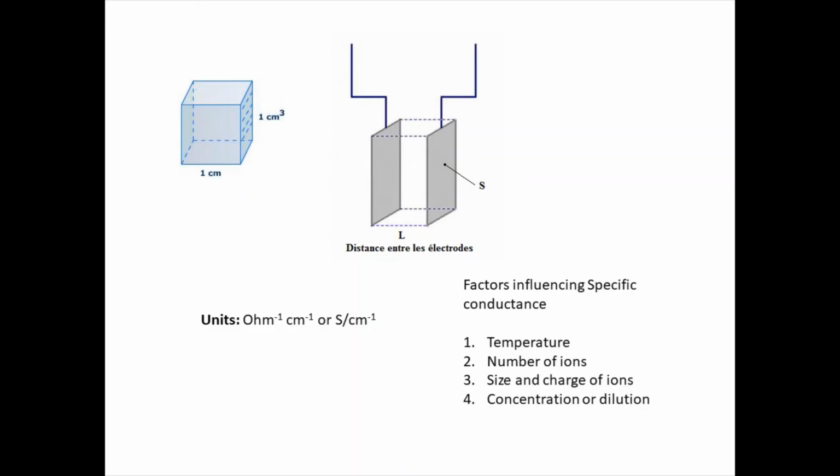Now, what are the factors that influence specific conductance? The factors are temperature, number of ions, size and charge of the ion, and concentration or dilution. How does temperature influence? As I said, electrolytic conductance is the conductance offered by the ions. In a solution, ions are moving. So when temperature is increased, the average kinetic energy of the ions increases.